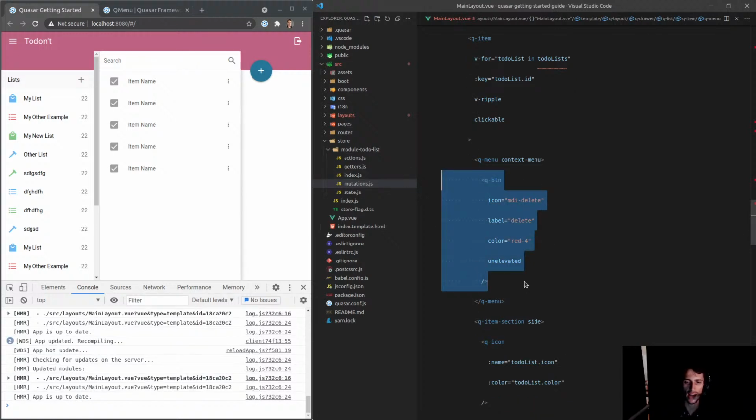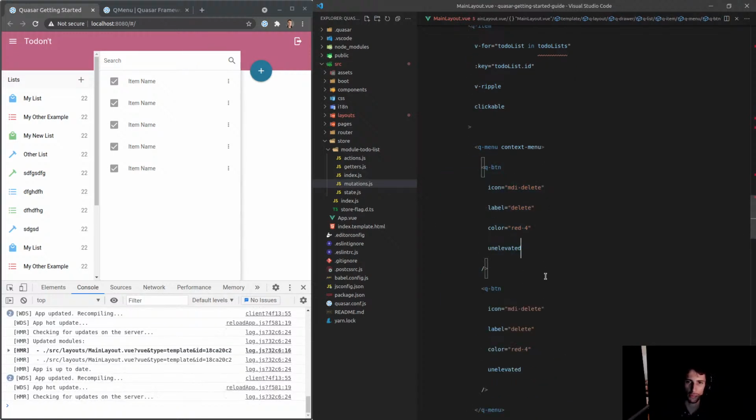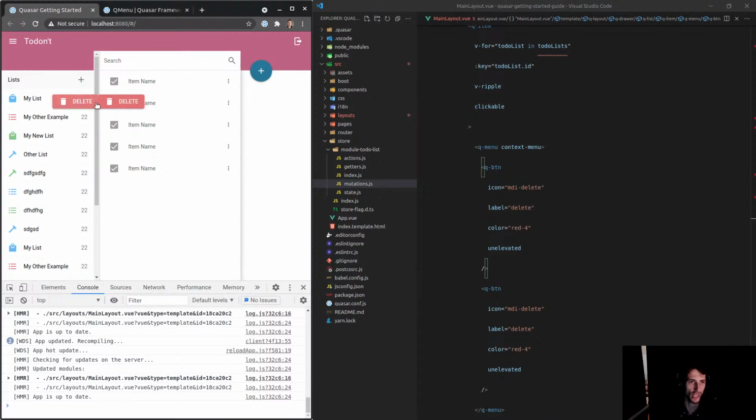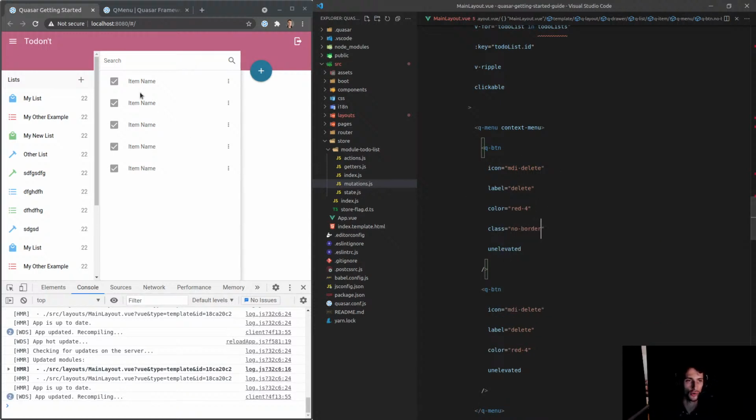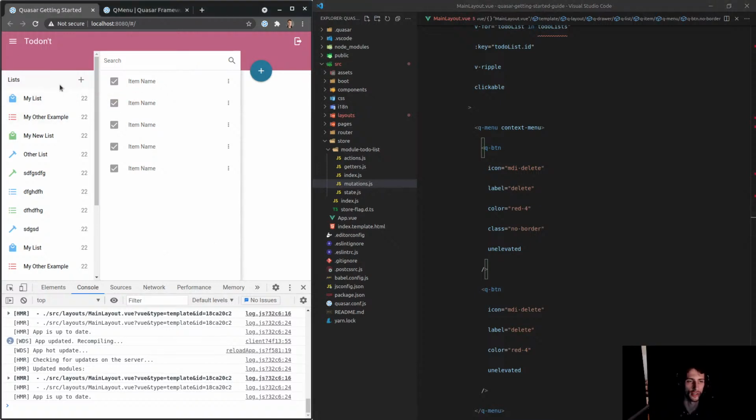And we might want to have an edit button here at some point. So let's see what happens if I put another button in there. Yeah, I thought that might happen. We're going to have to make this stacked. And I probably want to get rid of the border there. So I think I can have a class of no-border, or no-borders, plural. I don't know. Let's say no border.